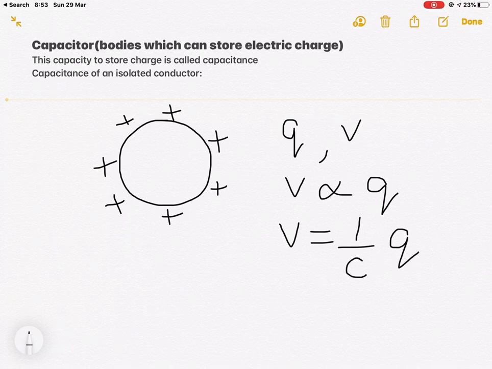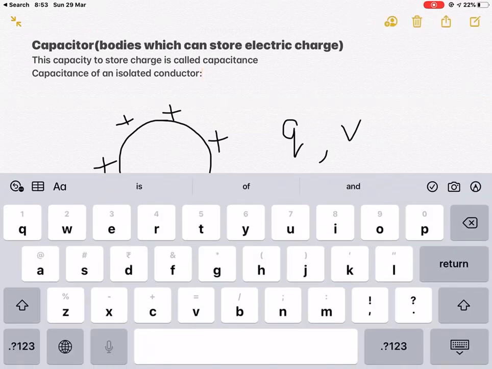So 1 by C is a constant, and C here is capacitance. So we can note it down.